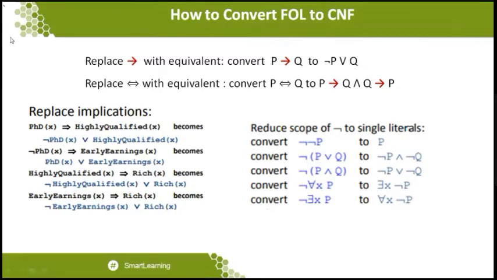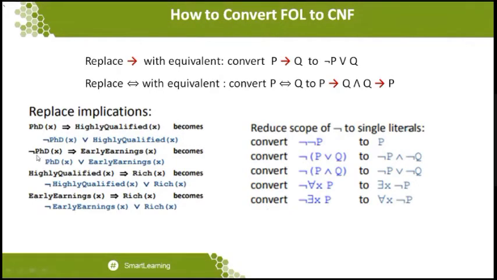So when you convert this first order logic statement to a CNF form, see how it is written. The first part will be called P, and the second part will be called Q. So the first part will be taken as not of P, that is, not of PhD of X, or, because the or symbol is available, followed by the statement highly qualified of X.